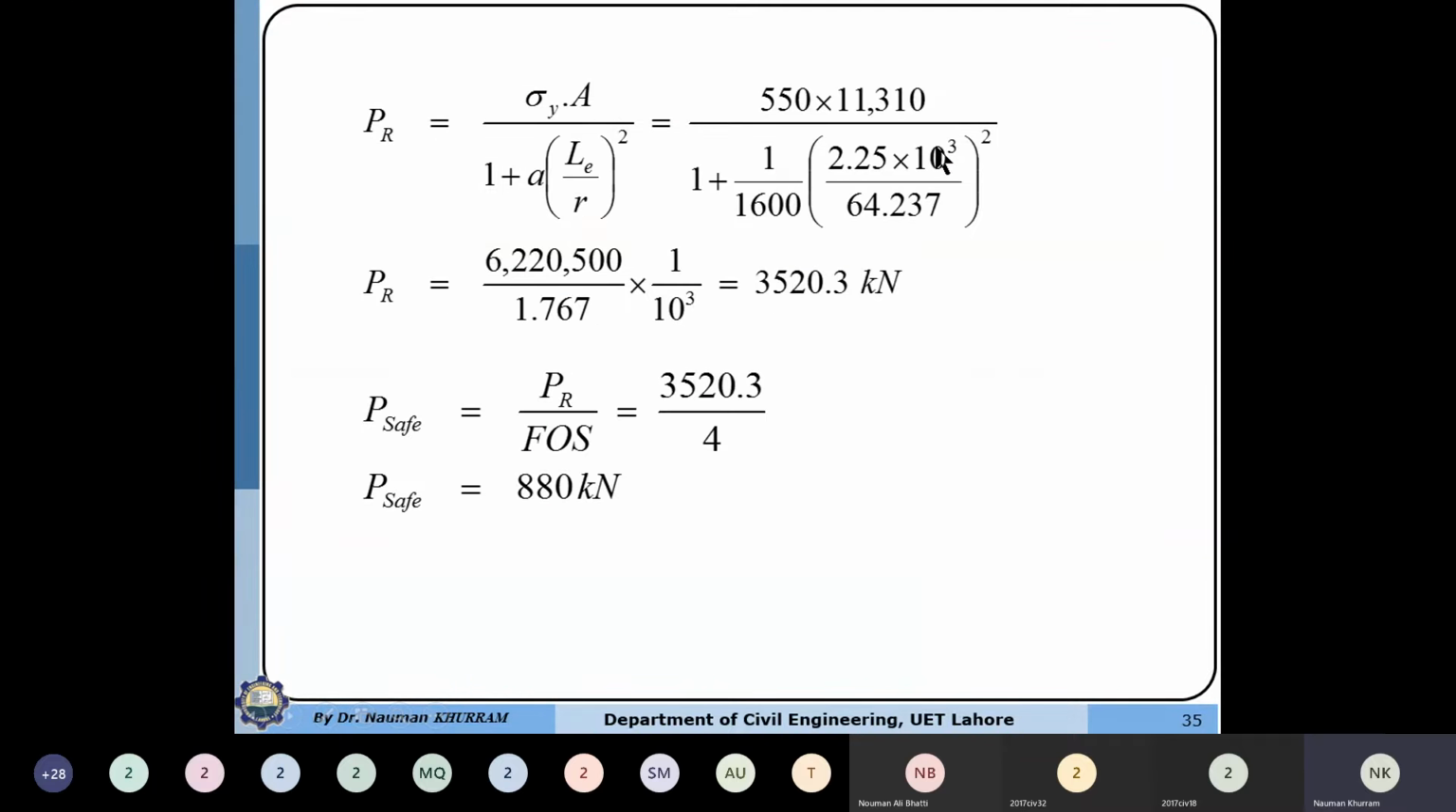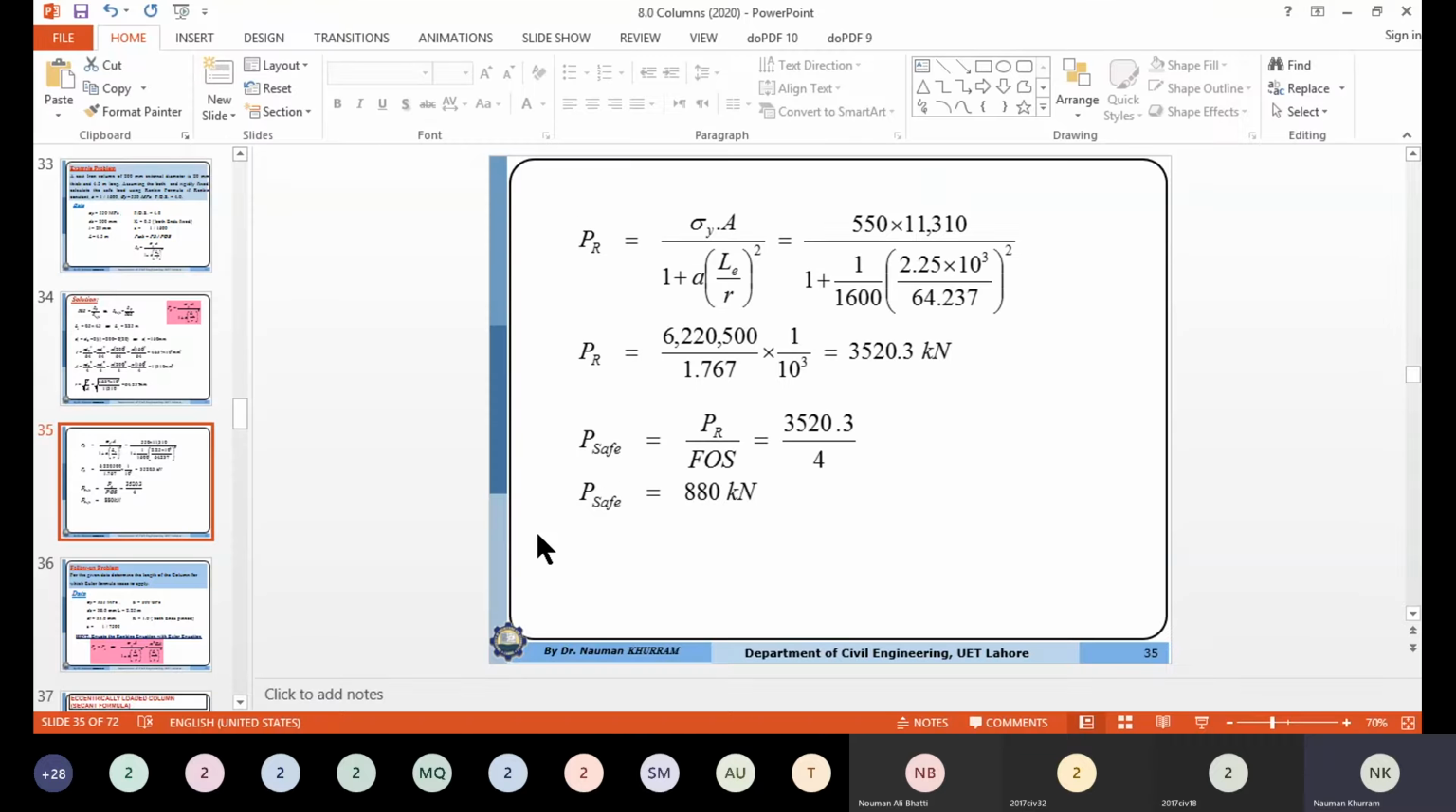So from here, the value can be determined by substituting all the values over here. So the Rankine critical load is coming out to be 3520.3 kilonewton. Here we have divided this value by 10 raised to the power 3 to convert into kilonewton. So P safe will be equal to P Rankine divided by factor of safety 4, and the P safe value is 880 kilonewton.